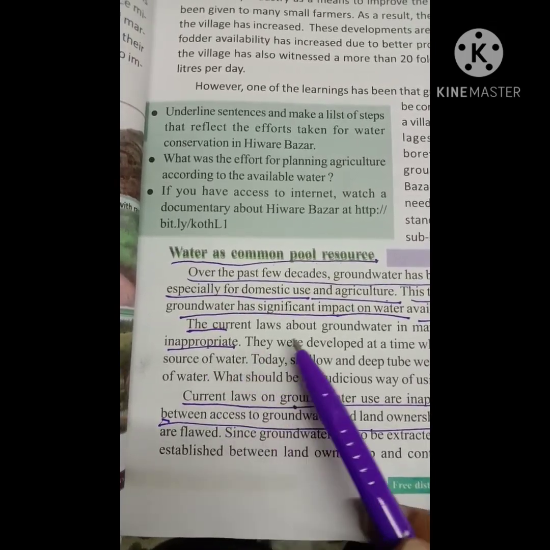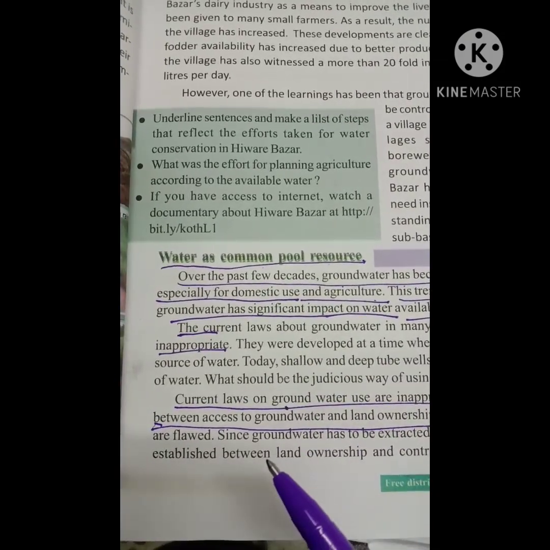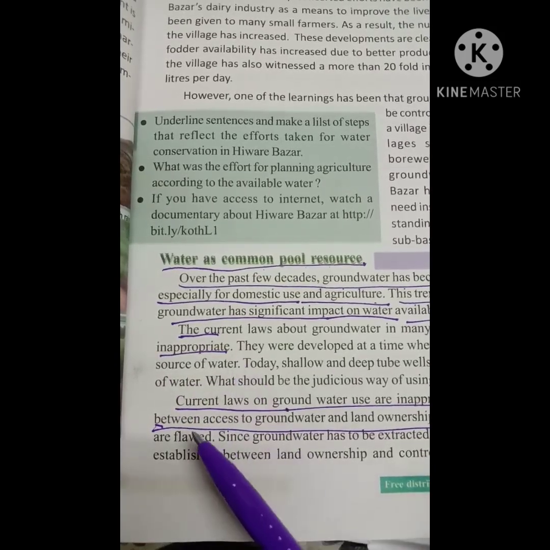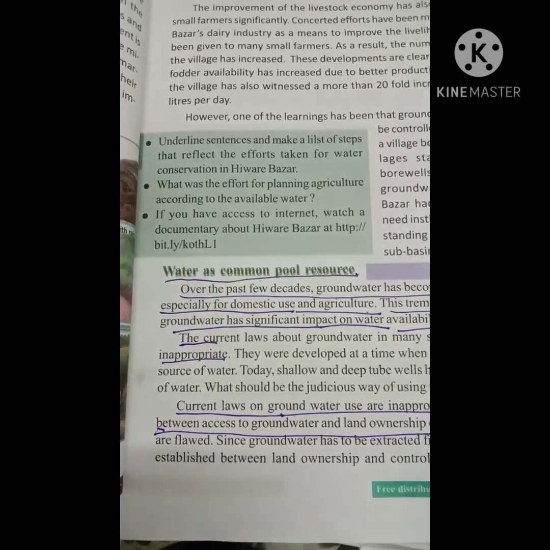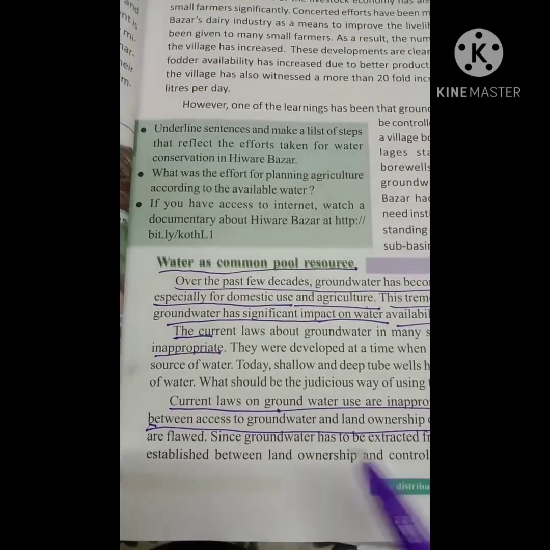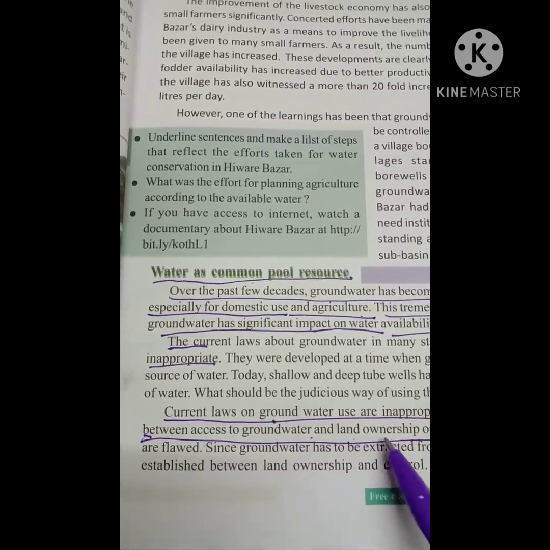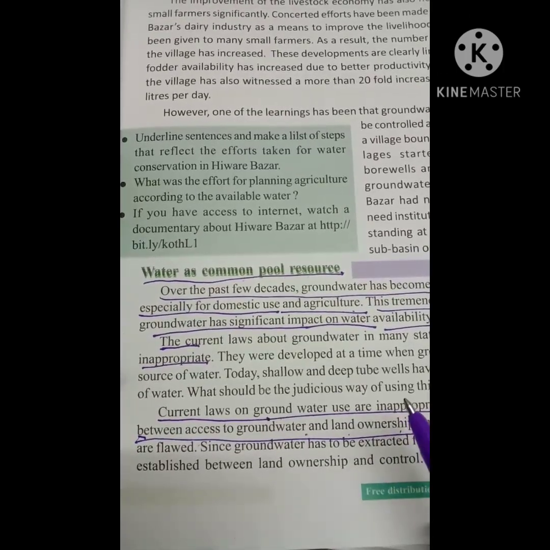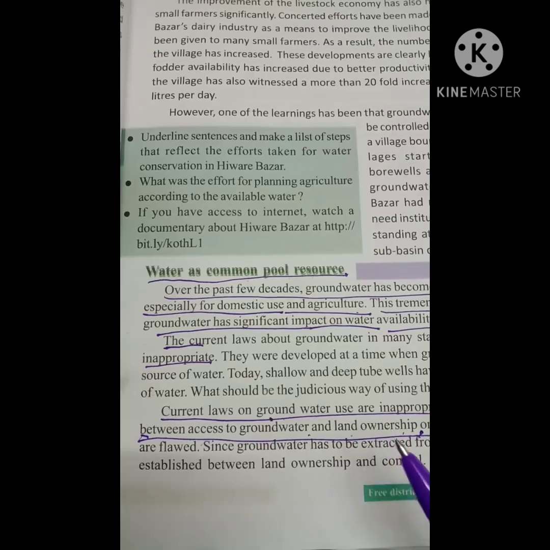Current laws about groundwater in many states are both outdated and inappropriate, because of the basic link between access to groundwater and land ownership.